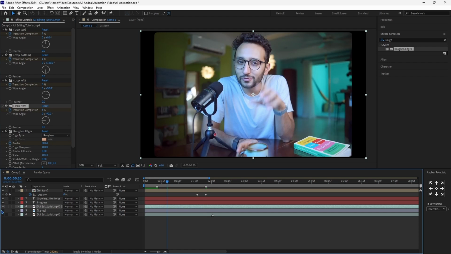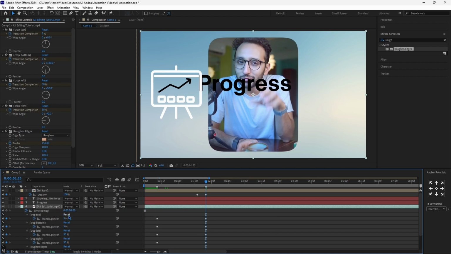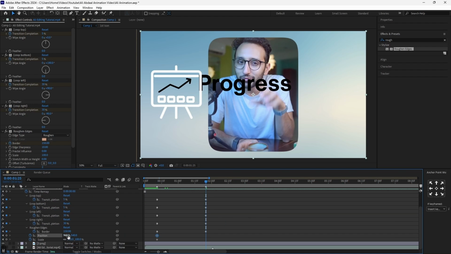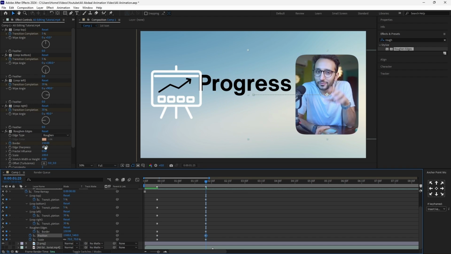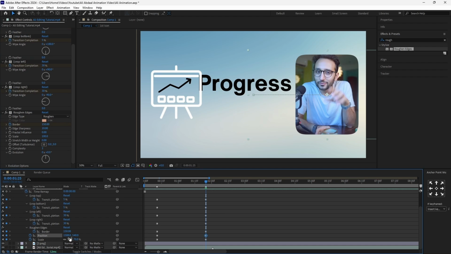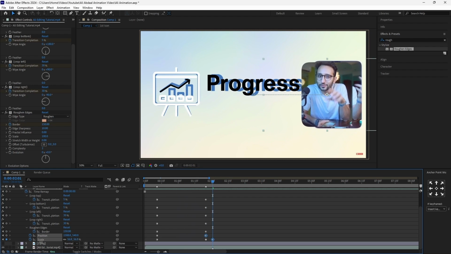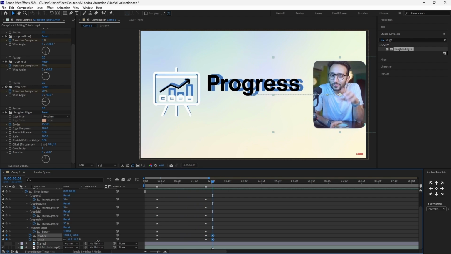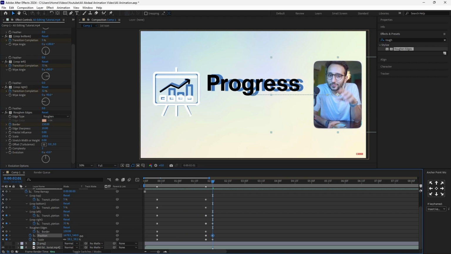And then I'll enable the background. I'll go at the start, scale keyframe, position keyframe, go at the end. I'll click on U so that I can see all of my keyframes. And I'll simply scale this down to around 70 and move it on the right side. If I now enable my reference, I can check if my position is correct. I actually need to scale this down a bit more and position this to the right, and also crop this a bit more. So let's try with 32. This looks better now.